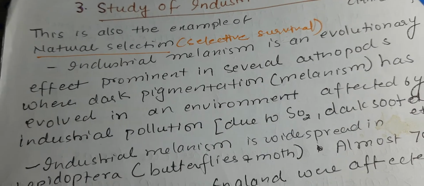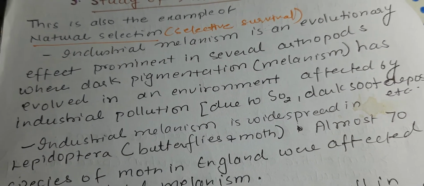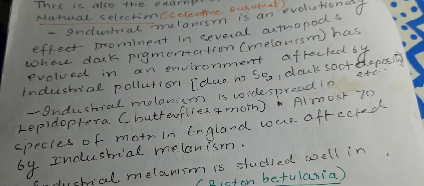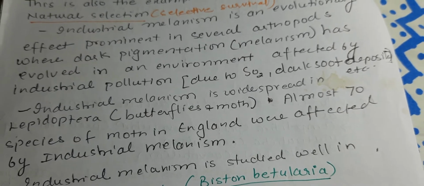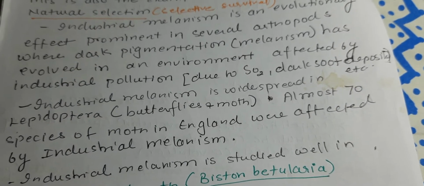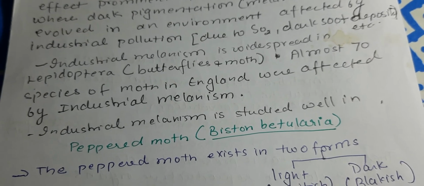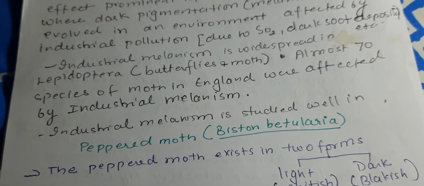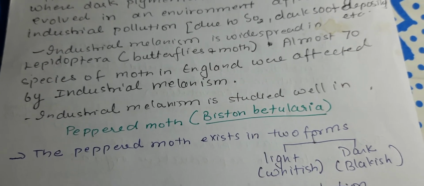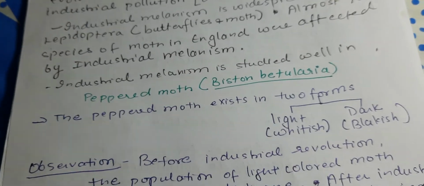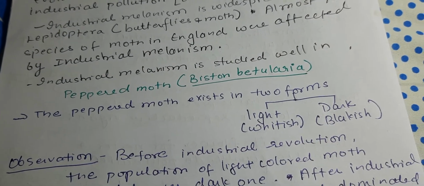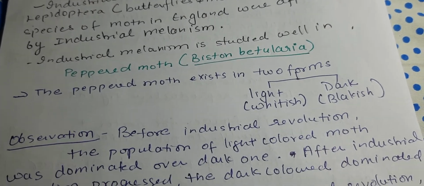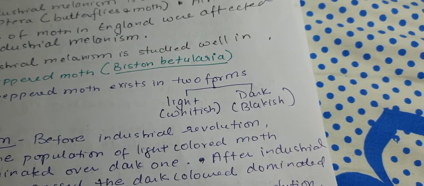Industrial melanism is an evolutionary effect prominent in several arthropods where dark pigmentation, that is melanism, has evolved in an environment affected by industrial pollution due to sulfur dioxide, dark soot deposit, etc. Now, industrial melanism is widespread in Lepidoptera species, that is butterfly and moth, and almost 70 species of the moth in England were affected by industrial melanism. So, industrial melanism is studied well in the peppered moth, which is known as Biston betularia. The peppered moth exists in two forms, light and dark.